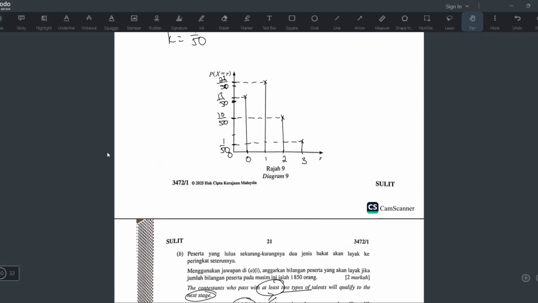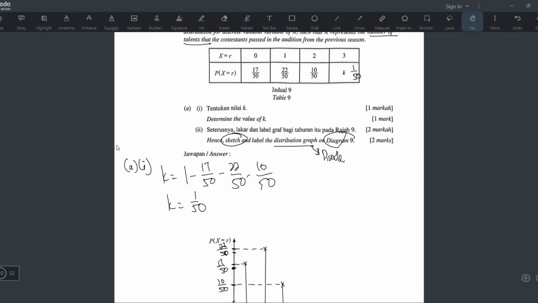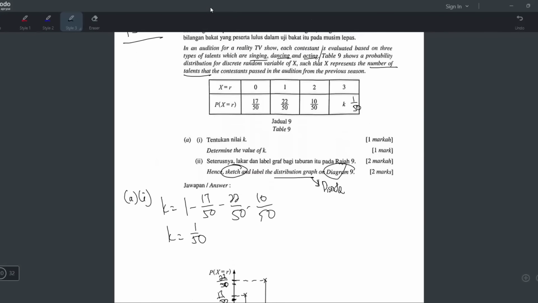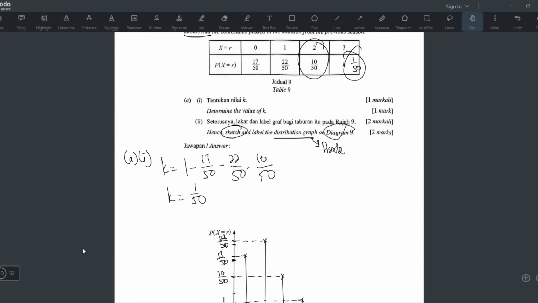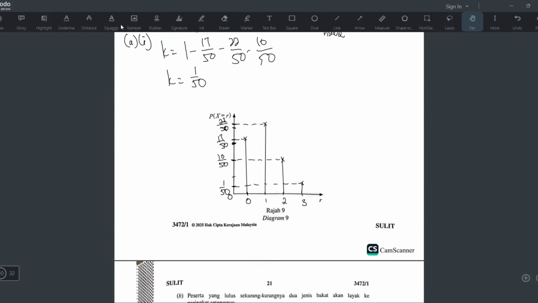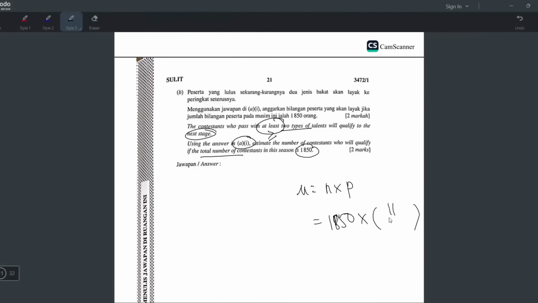They already say use the answer from here. So what is the probability of at least 2 talents? We have to take 10 over 50 plus 1 over 50, because this one is the probability of 0 talent, this one is 1 talent, this one 2 talents, 3 talents. We are trying to find the number of contestants who can qualify for the next stage, but they said at least 2 talents to qualify. So the probability is 10 over 50 plus 1 over 50, which is 11 over 50.